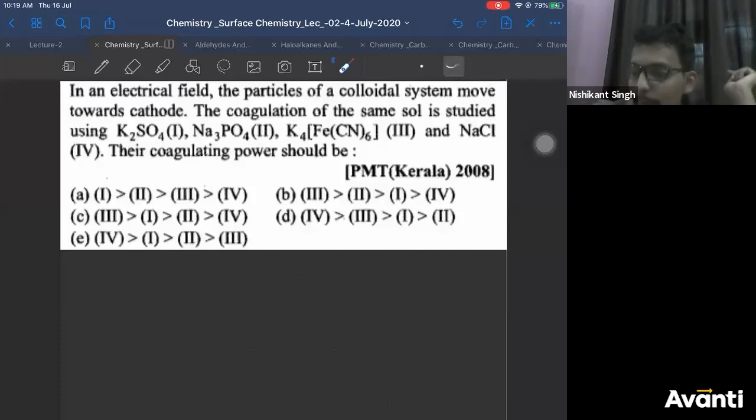So your colloidal particles move towards the cathode. You have to decide the charge on the colloidal particles. Then coagulation of the same colloid is studied using K2SO4, Na3PO4 and others. Which will have more coagulating power?